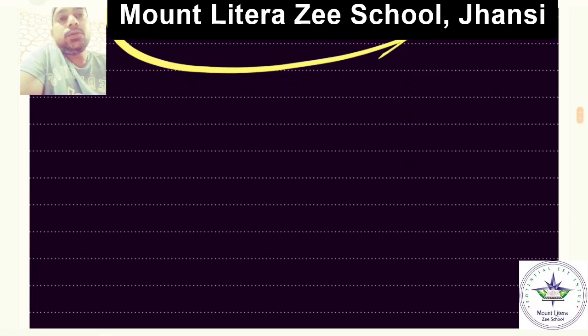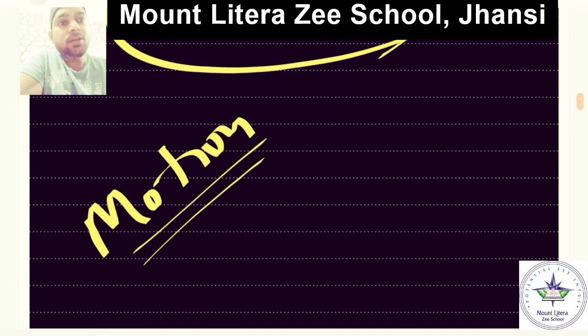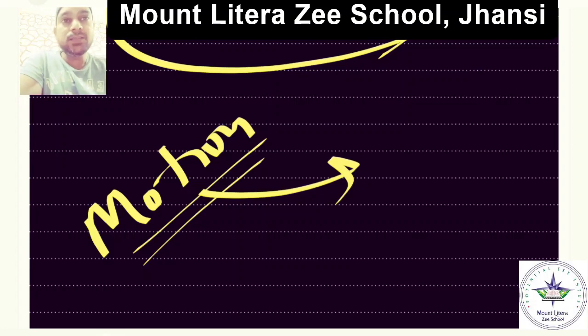Now, I suppose this term motion is a very common word, right? This is a term which we generally use. Almost everyone knows the meaning of the term motion. Motion is like if a body is moving, if something is moving, it's called in motion. It's said to be in a state of motion, right? If something is moving.